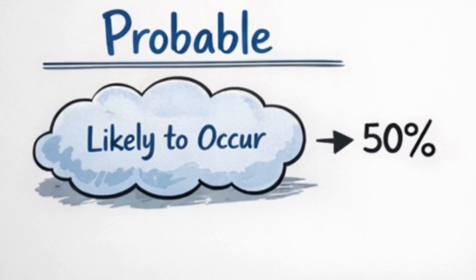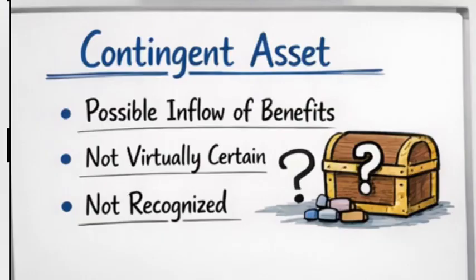Now let's move to contingent assets. A contingent asset is a possible asset that depends on future events. IAS 37 takes a very conservative approach here. Companies should not recognize contingent assets. Why? Because recognizing uncertain gains may overstate profit. Yes, so that is in line with the concept of prudence. Good. Now let me give you an example.